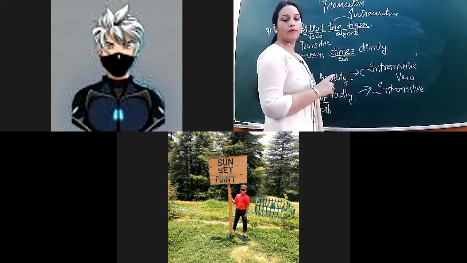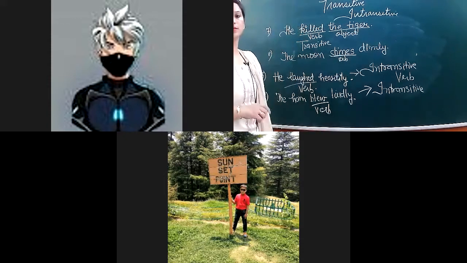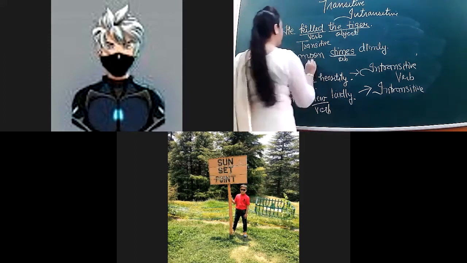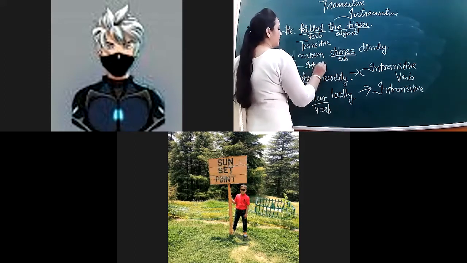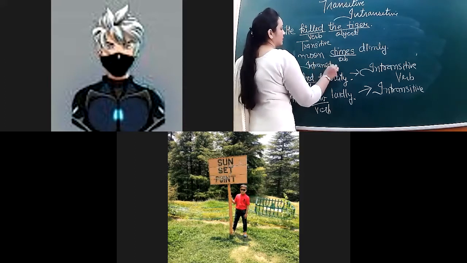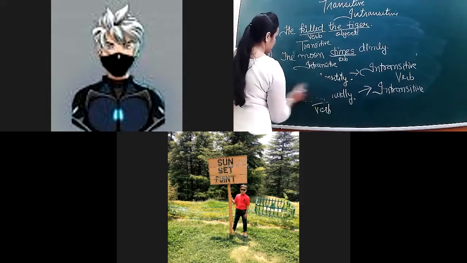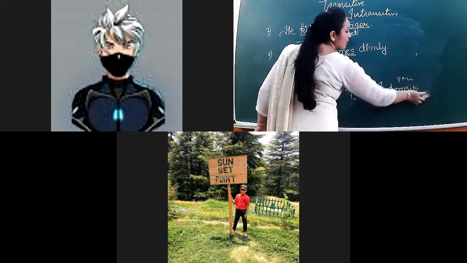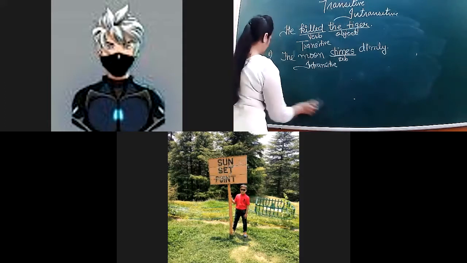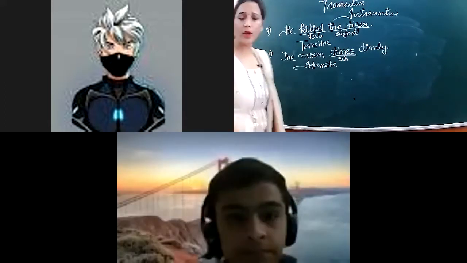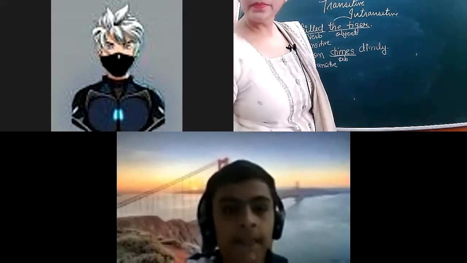And what verb will this be, transitive or intransitive? Ma'am, intransitive. Very good. It will be intransitive. Saksham, you show me your face. Show me your face. Okay.